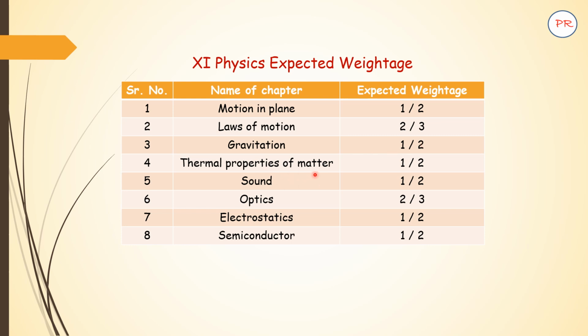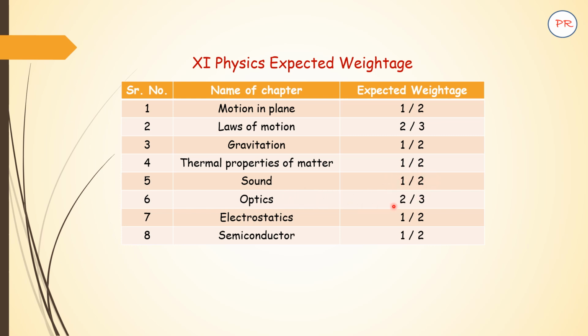The fourth chapter is thermal properties of matter. 1 or 2 questions are likely to be asked. This involves coefficient of thermal conductivity, coefficient of linear expansion, areal expansion, volume expansion, etc. Then specific heat. So these are some of the important topics which are involved over here. Then the sound. 1 or 2 questions are likely to be asked.